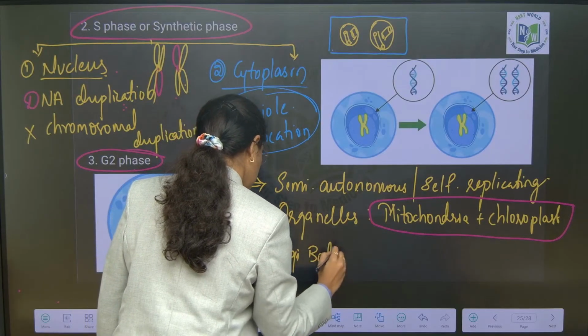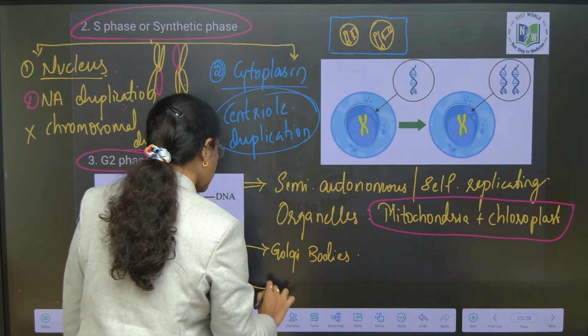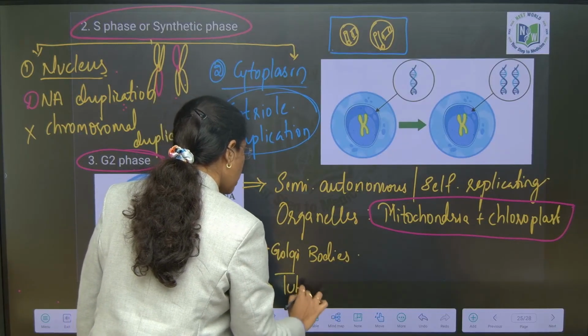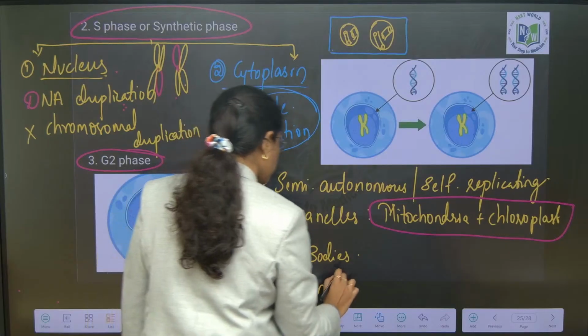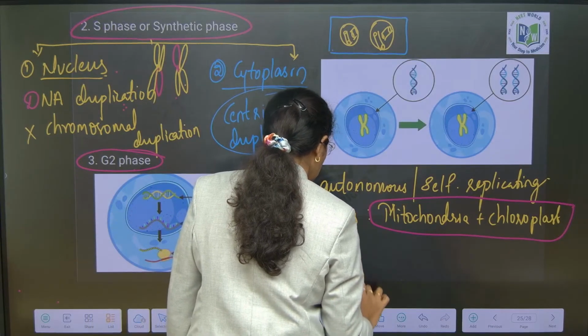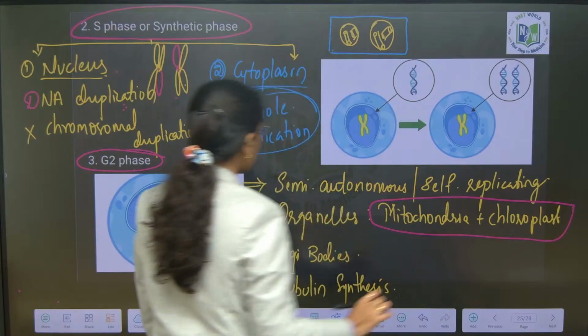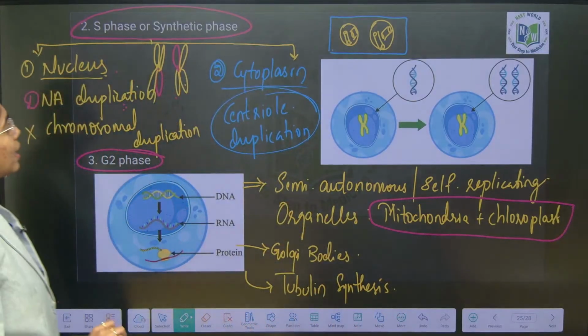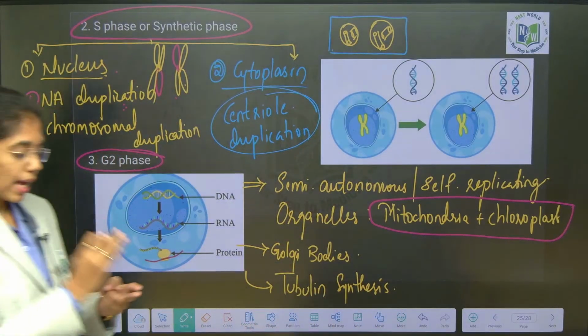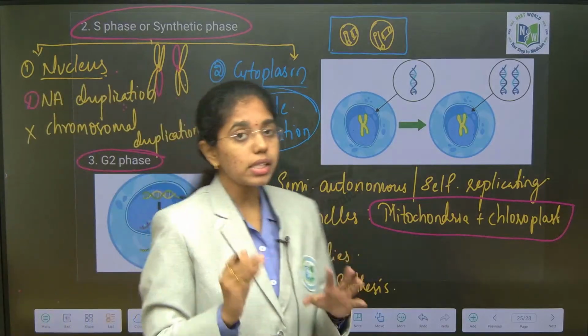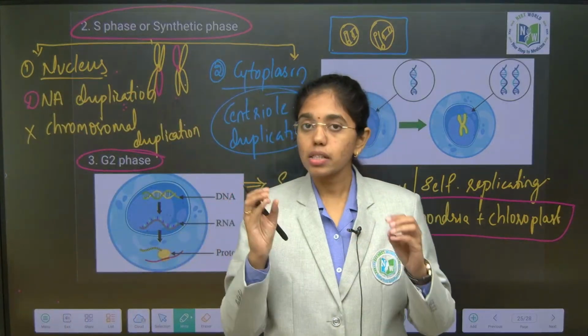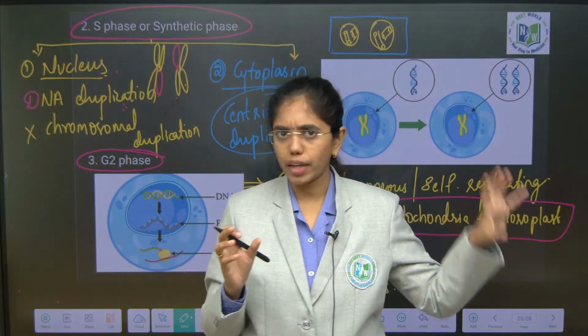The protein synthesis like tubulin proteins, which are helpful in the spindle apparatus formation, are synthesized in G2 phase. I hope now you have got a clear idea on G1 phase, S phase and G2 phase. This is about the cells which are dividing very frequently.